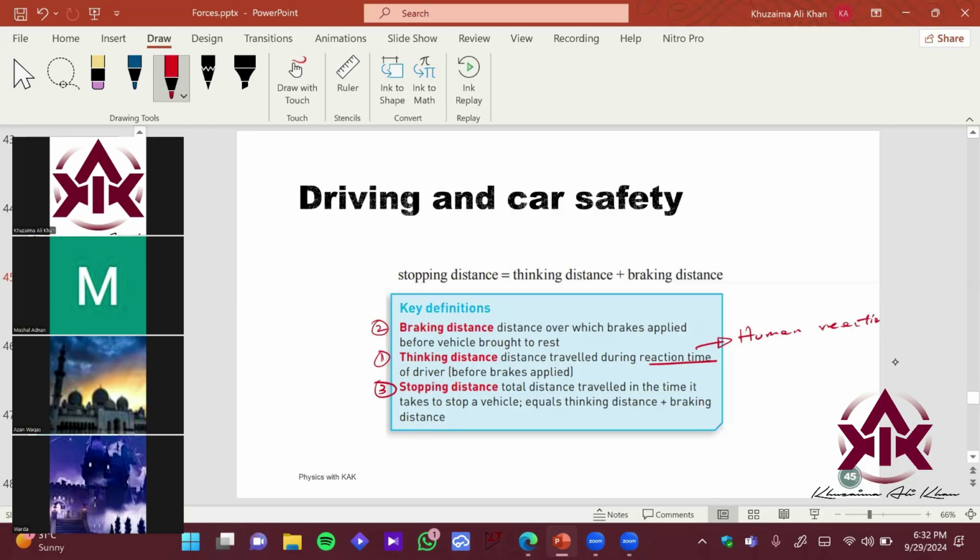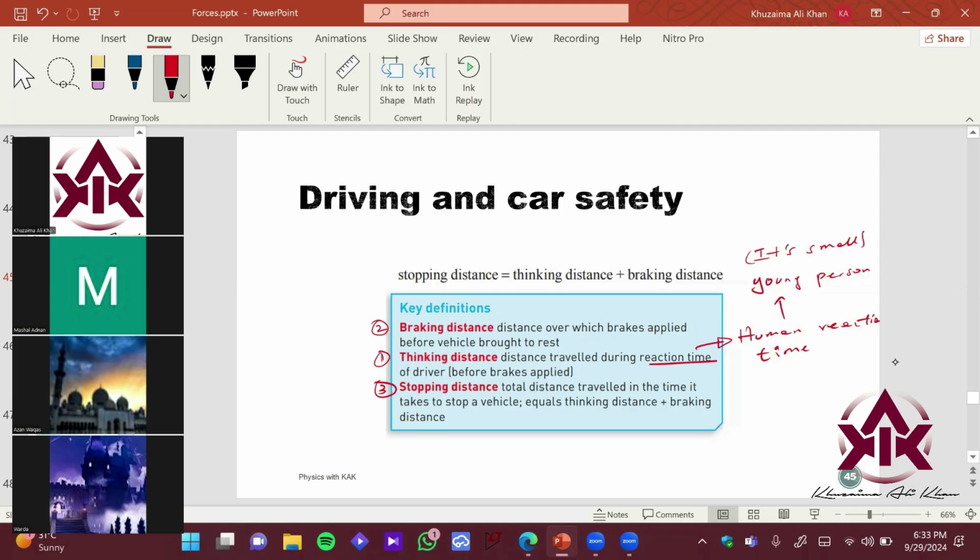How much time you take to make the decision varies from person to person. For a young person it is relatively small, smaller than for an old person, because an old person may have weaker memory and a slower decision time, so it varies from people to people.